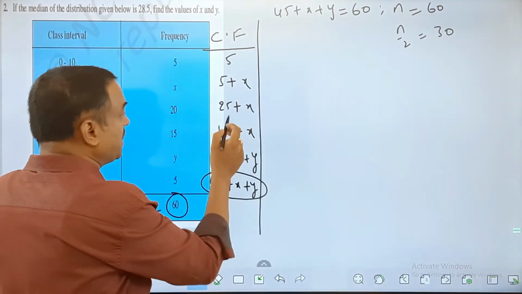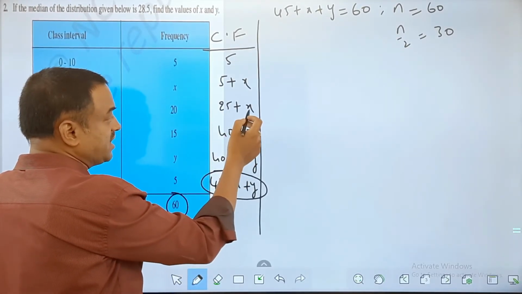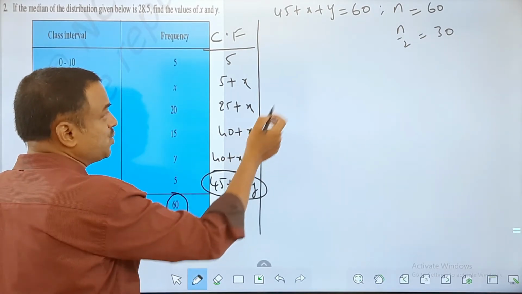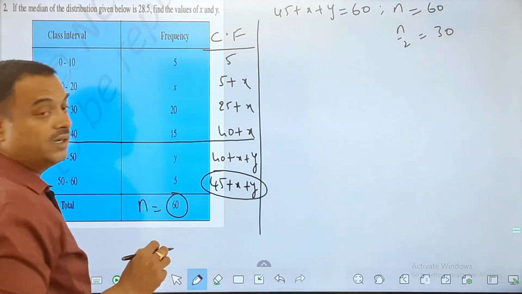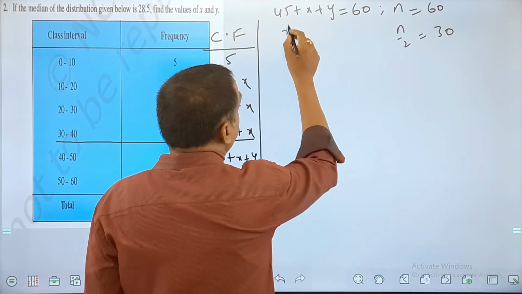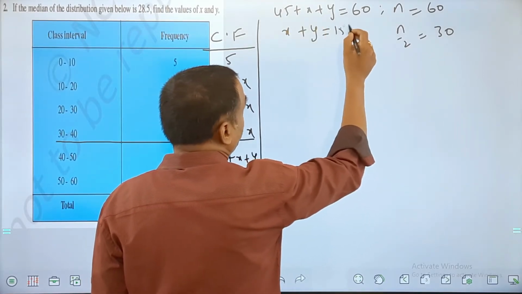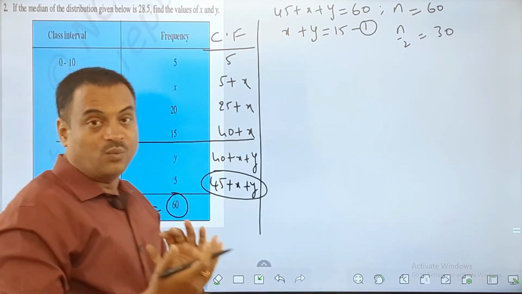Okay. So you can see 25 plus x, 40 plus x. So here the maximum value can go up to 40. And then 40 plus an additional value. So 30 falls here. So this should be taken as the median line. Now the first thing I get here is a linear equation, which is x plus y is equal to 60 minus 45, 15.